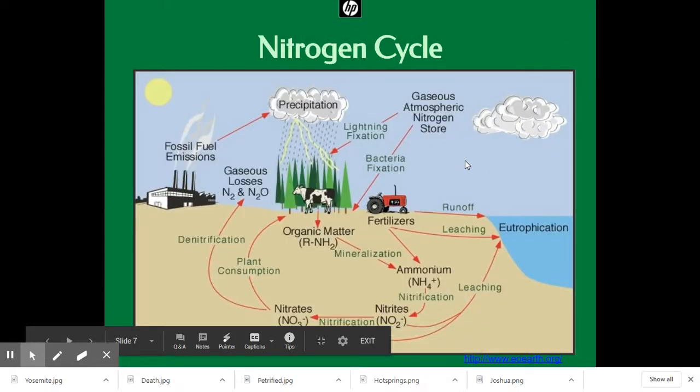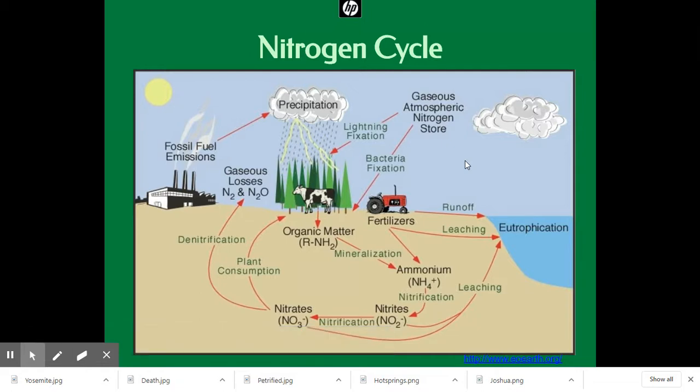Okay, we need to talk about the nitrogen cycle. It's among the most complicated cycles that we need to remember. It has complex terminology and chemical formulas that we need to have memorized and ready to use. Now, the majority of our atmosphere, over 70%, is nitrogen.